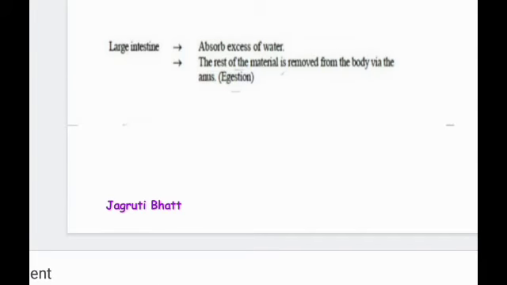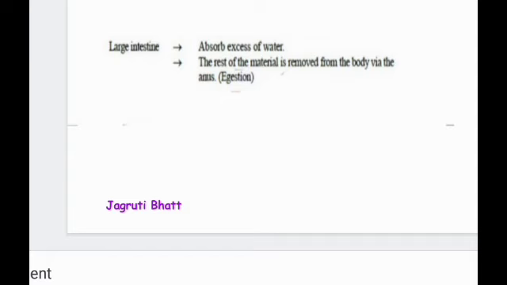So now the food that has entered the large intestine, which is divided into cecum, colon, and then rectum, and then the anus. Over here, most of the digestion is over in the small intestine.